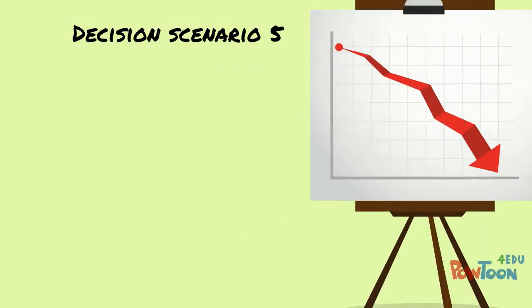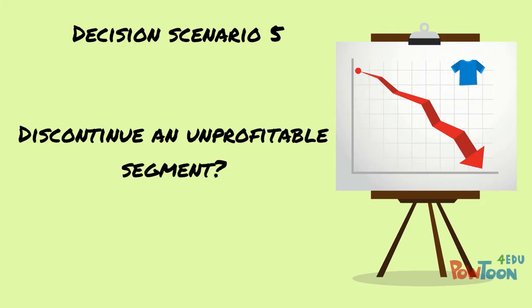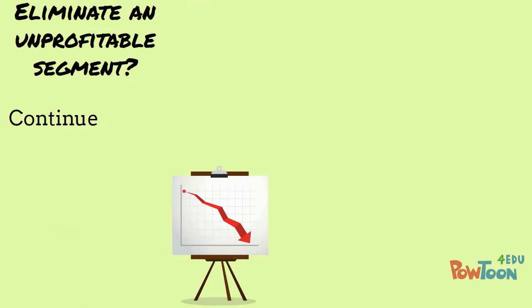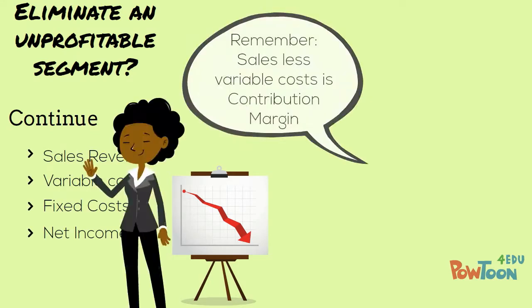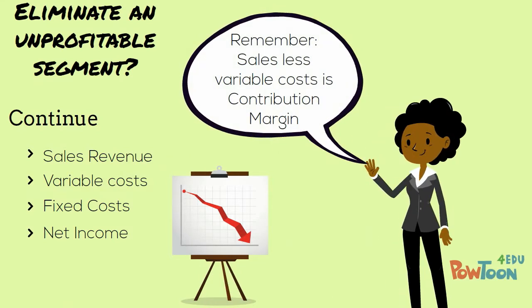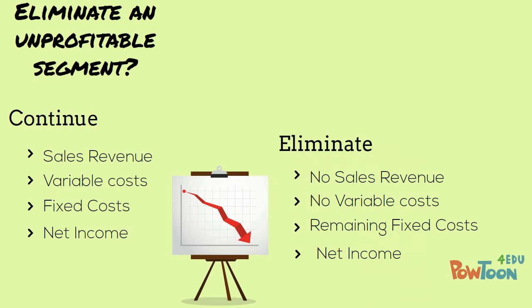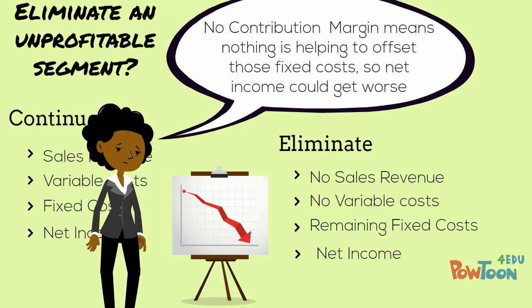And now our last decision scenario is to decide if an unprofitable business segment should be eliminated. If the segment continues, the relevant costs are the sales revenue, variable and fixed costs, or ultimately the net income. If the segment is eliminated, there will be no sales revenue or variable costs, but some of the fixed costs will remain. This could result in either an improvement or a deterioration of net income, which is why it's not always best to eliminate the segment.